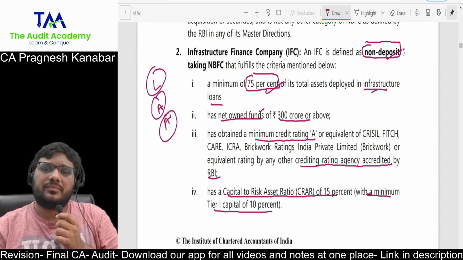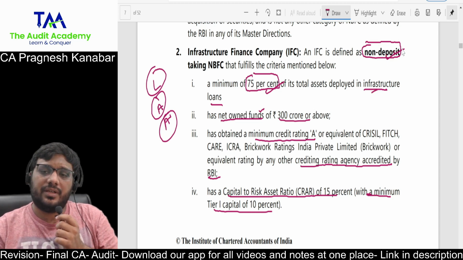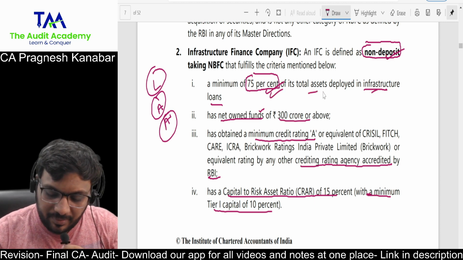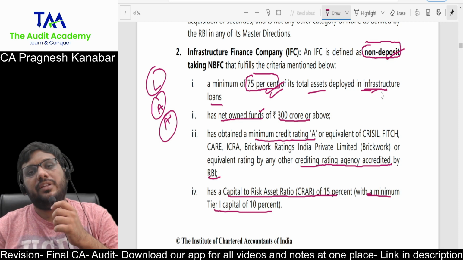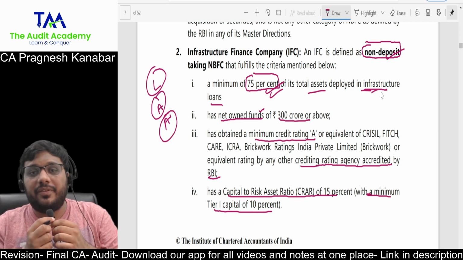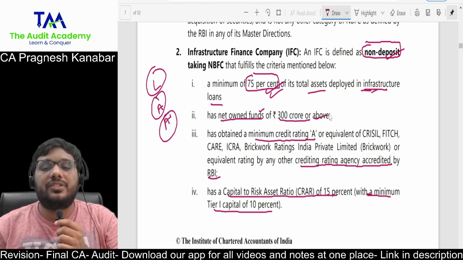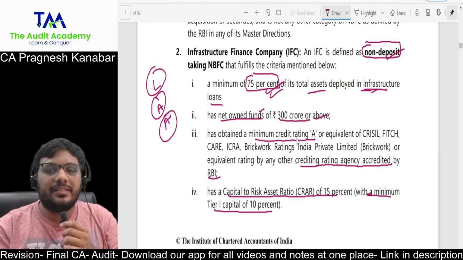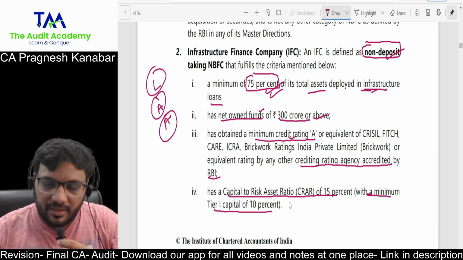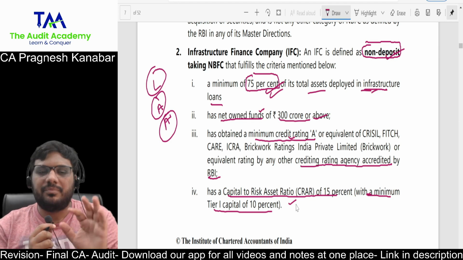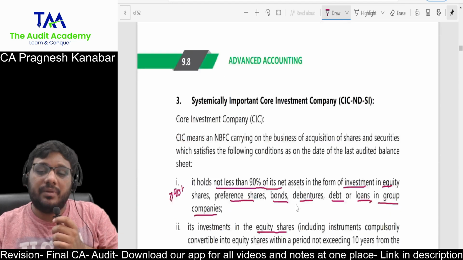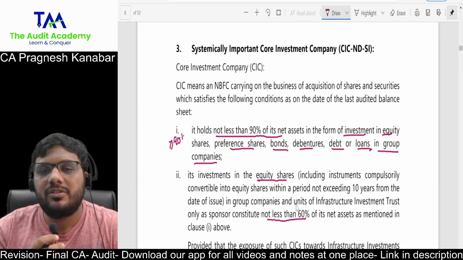Now, if you see non-deposit taking, so this is their liability based classification. They are NDs, they are not taking deposits. They have minimum of 75% of total assets deployed in infrastructure loans. Only then it will be considered as infrastructure finance. So they have defined the activity over here. This is their registration requirement. And then there are these other requirements, that it should have minimum credit rating A, and minimum capital CRAR of 15%. We will talk about CRAR, don't worry, there's a separate discussion coming for CRAR. But accordingly they have given all the requirements over here.